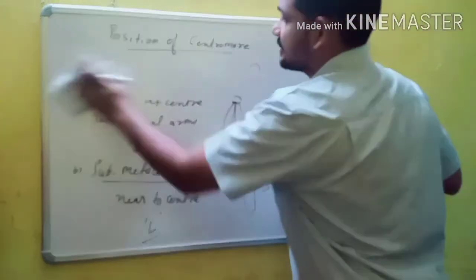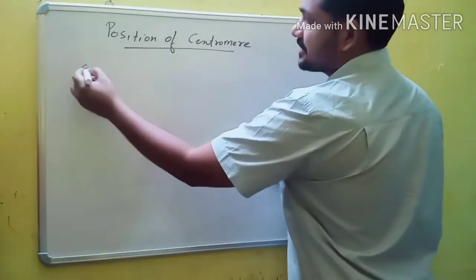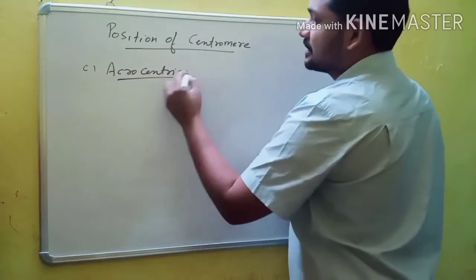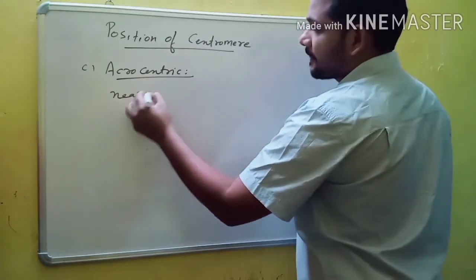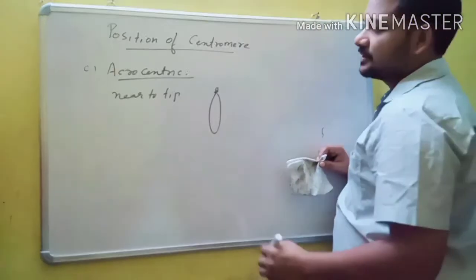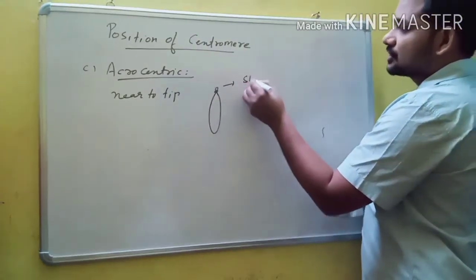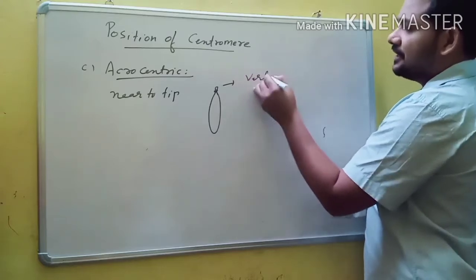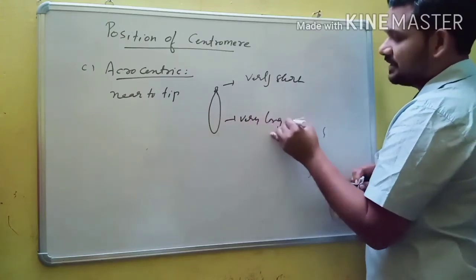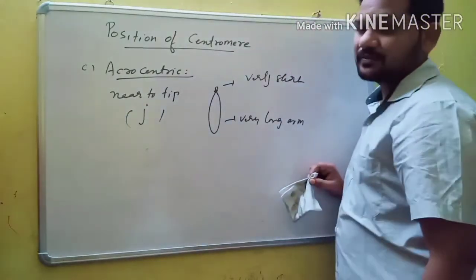And the third one is acrocentric chromosome. In an acrocentric chromosome, the centromere is near to the tip. That's why this acrocentric chromosome has a very short arm and a very long arm. That means it also has two unequal arms, and the shape of the chromosome is J shape.